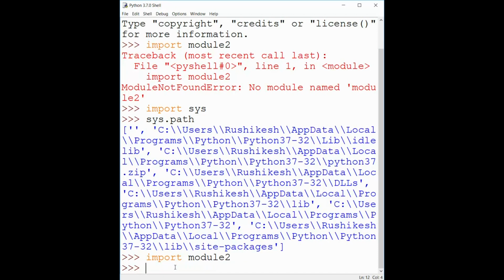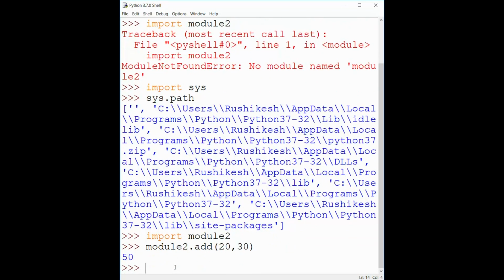As you can see, the module is successfully imported. Now let's try to use our add function, that is module2.add, then we are passing parameters 20, 30, and as you can see, 50 is printed out successfully.